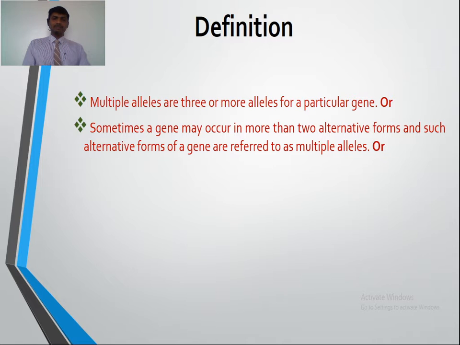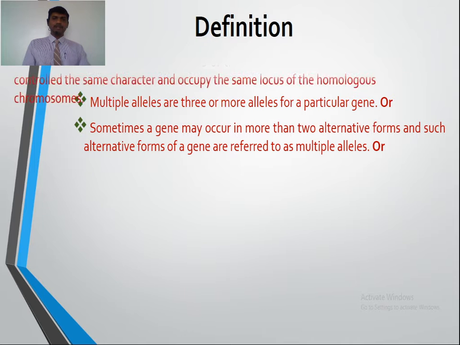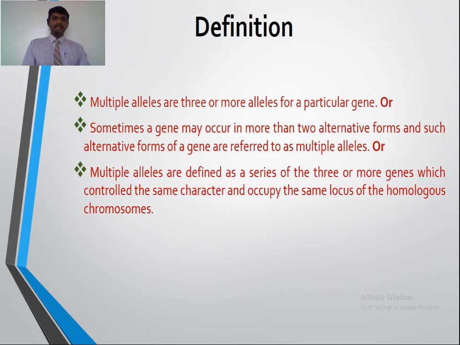Any one definition you can write in the examination. Multiple alleles are three or more alleles for a particular gene, or sometimes a gene may occur in more than two alternative forms, and such alternative forms of a gene are referred to as multiple alleles. Or multiple alleles are defined as a series of three or more genes which control the same character and occupy the same locus of the homologous chromosomes.